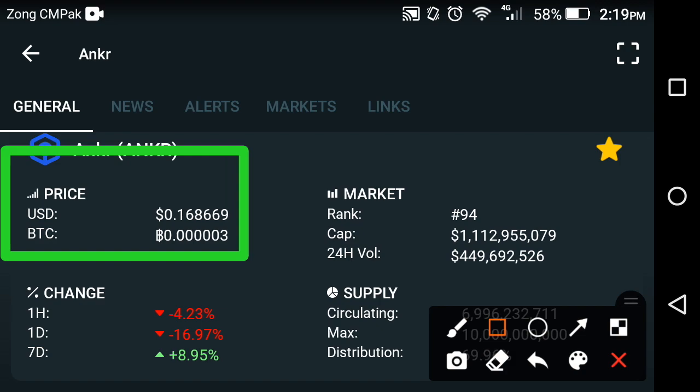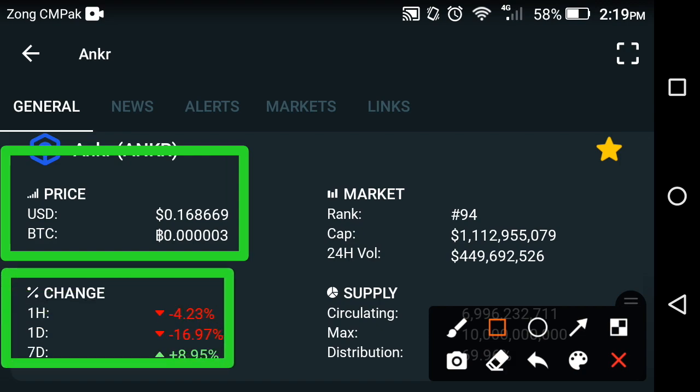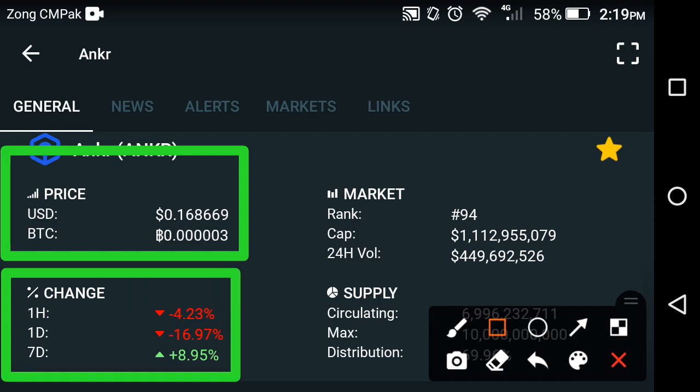And if we talk about the change in Ankr coin, the last 1 hour change is negative, the last 1 day price is also negative, and the last 1 week price is positive, friends. That means the Ankr coin has continuously fallen in the last 1 day and the last 1 hour. And the market rank of the Ankr coin is about 94.